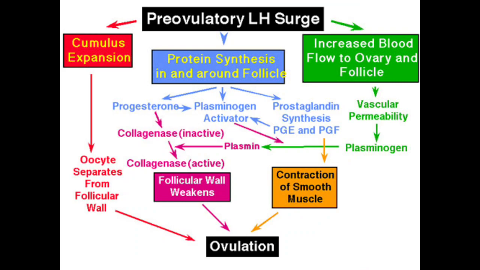Plasminogen is converted by the plasminogen activator into plasmin, and plasmin converts the collagenase inactive form into the collagenase active form, that weakens the follicular wall. And under the action of the prostaglandins, that is PGF2 alpha and PGE2, that also results in smooth muscle contraction, and as a result the ovulation takes place.